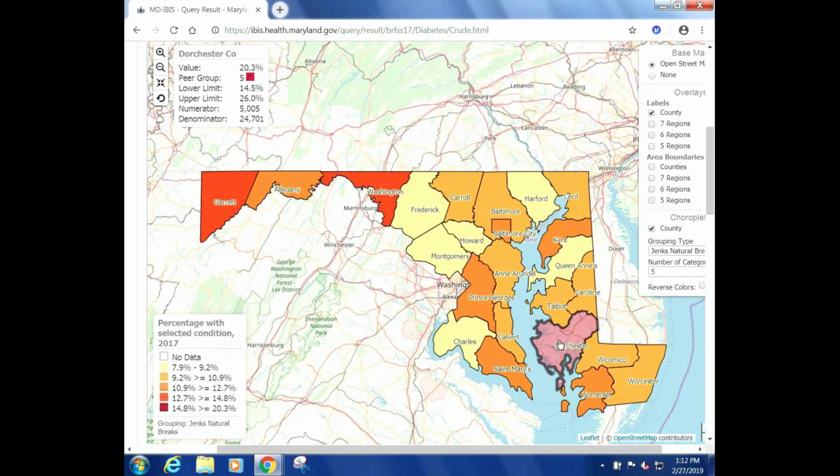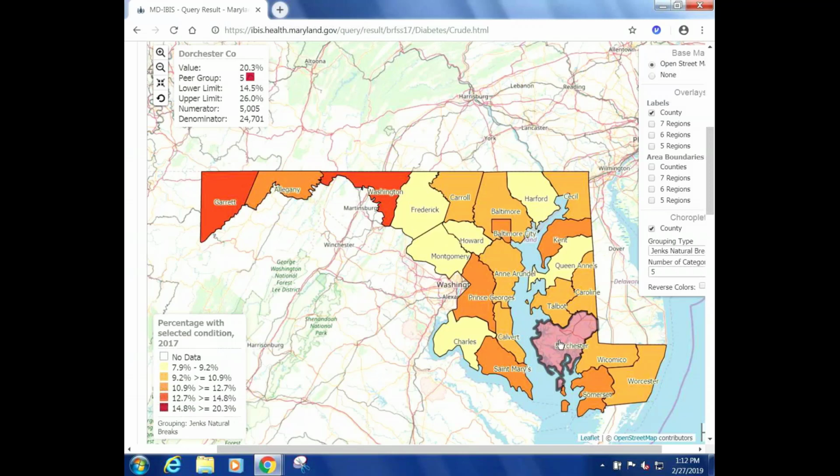We also see a peer group, which is a number in color, and that corresponds to the groupings that we see on the legend on the lower portion of the screen. We also see a lower limit and an upper limit. Those are the lower and upper limits of the 95% confidence interval for that value or prevalence estimate. And finally, we see a numerator and denominator. Those are the numerator and denominators that we use to calculate that value, that percentage.